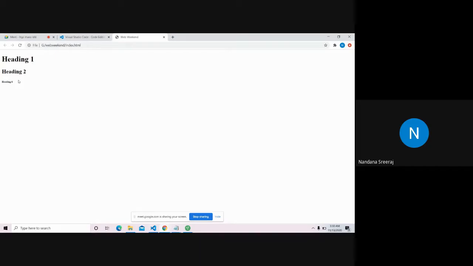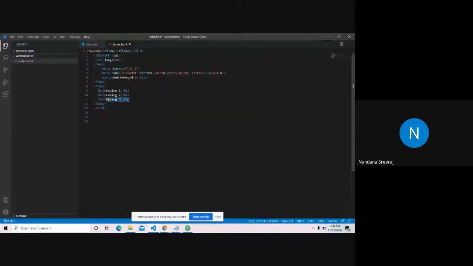So this is called the heading tag. You have headings ranging from H1 to H6 depending on the size. H1 is the biggest, H6 is the smallest. Yeah, so you have to write text also inside your web page. I'll remove the H6, okay? I don't like H6. So you have to write text inside your HTML document.